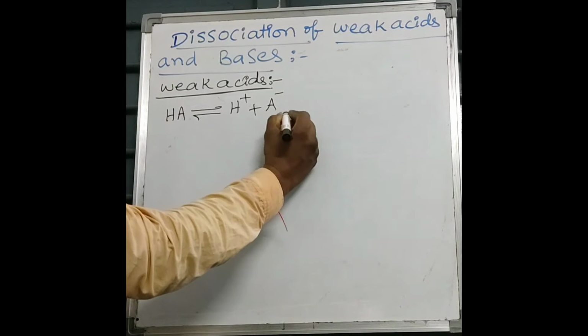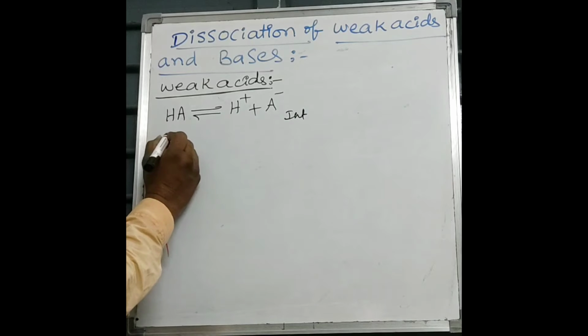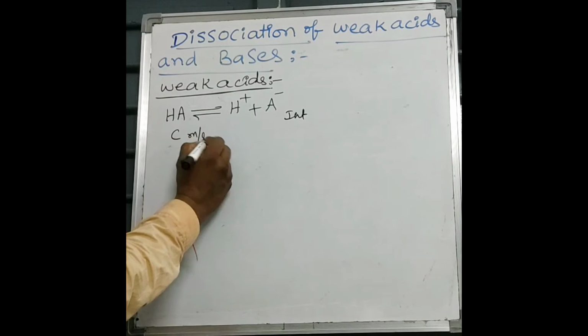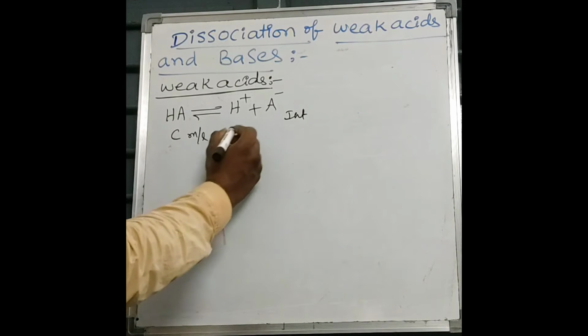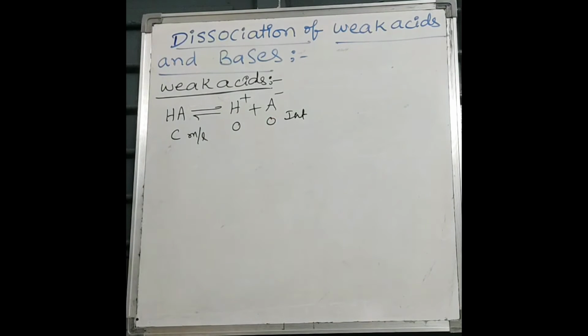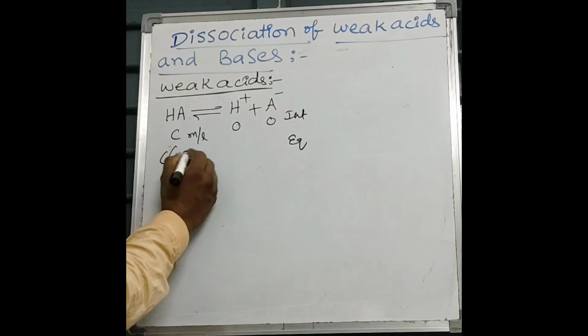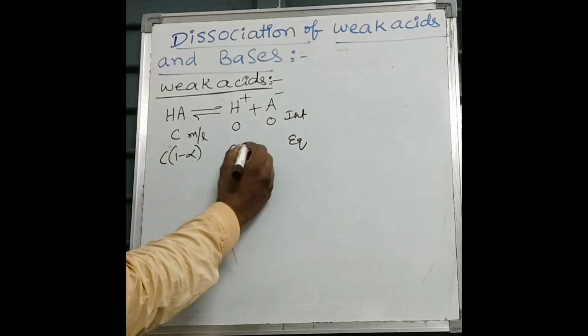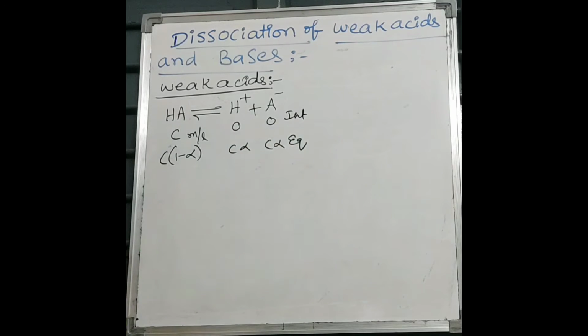At initial concentration, the concentration of HA is C moles per liter. At initial time, there is no formation of product. At equilibrium, from concentration C, 1 minus alpha is converted into products, giving C alpha and C alpha.